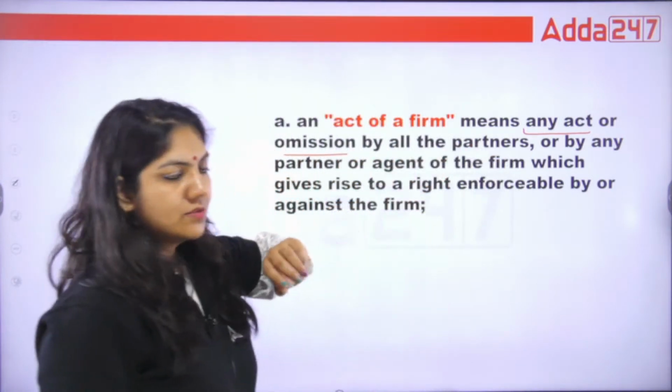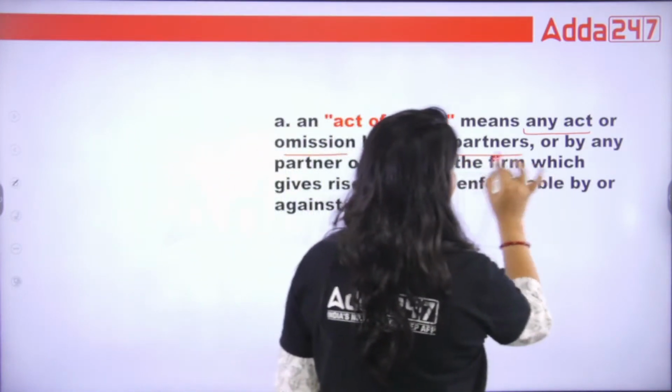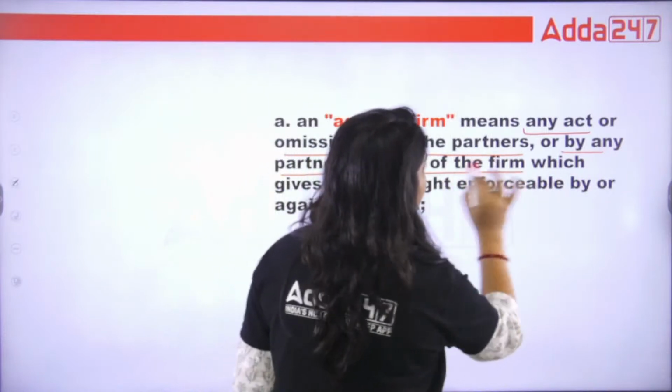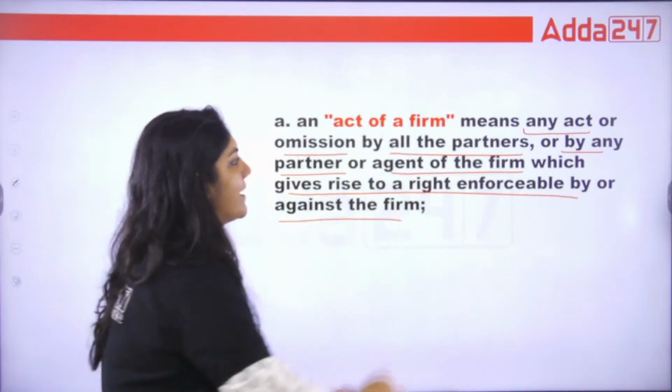What is an act? To do. Omission means not to do. By all the partners or by any partner or agent of the firm, which gives rise to a right enforceable by and against the firm.